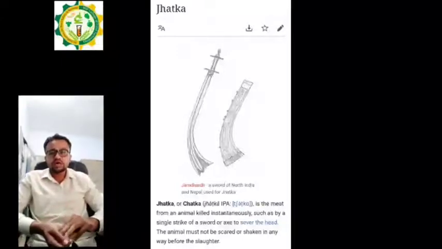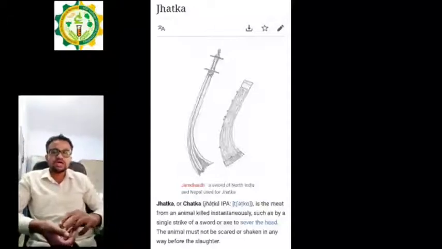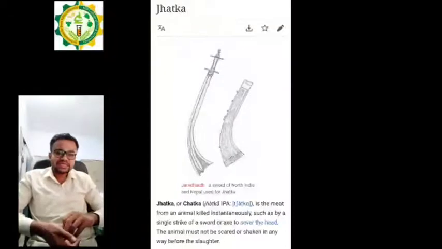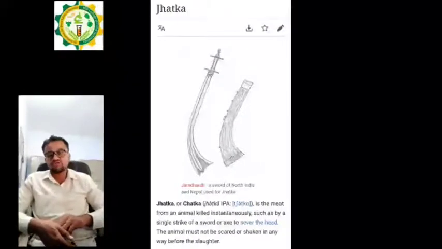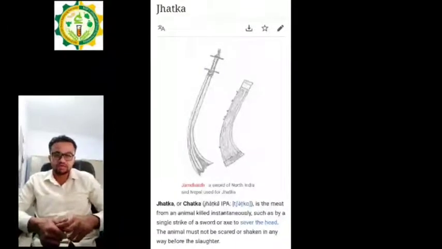In the next lecture or next video we will see the different types of cutting of the animals, bleeding of the animals, de-skinning of the animal, evisceration of animals, and many more steps we have to cover from our flow sheet of slaughtering of animals.